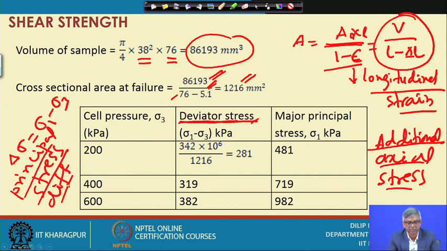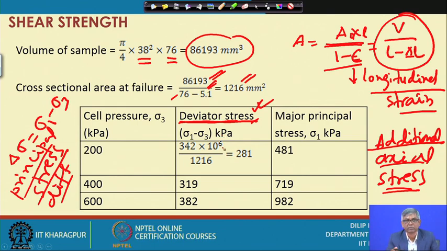It is the principal stress difference because it is sigma 1 minus sigma 3, and additional axial stress because after the confining pressure is acting all around the same, you are additionally giving axial stress. It is also deviator stress, that means the difference from this to this. So three names can be used to explain this, and deviator stress can be calculated this way.